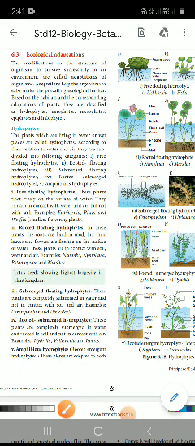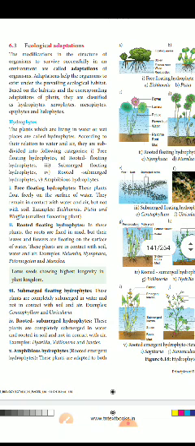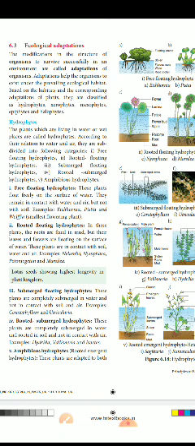Good morning, 12th students. Today we will discuss ecological adaptation. The modification in the structure of an organism to survive successfully in an environment is called adaptation. So you can mark down: modification in the structure of an organism to survive successfully in the environment is called adaptation.